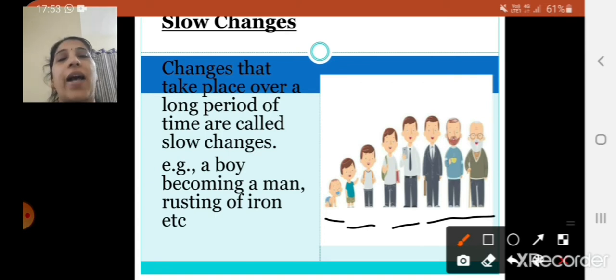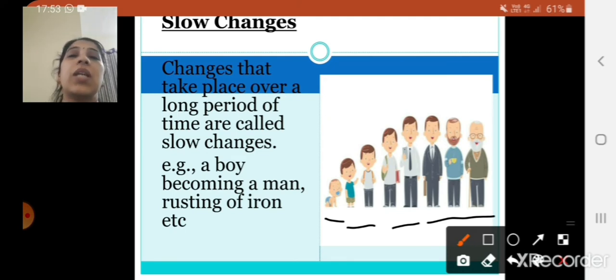Now rusting of iron also takes a long time. Iron doesn't get rusted easily, right? So if you use it for many years, then later on it starts rusting when water gets in. Because of long usage, the rusting starts taking place, right?